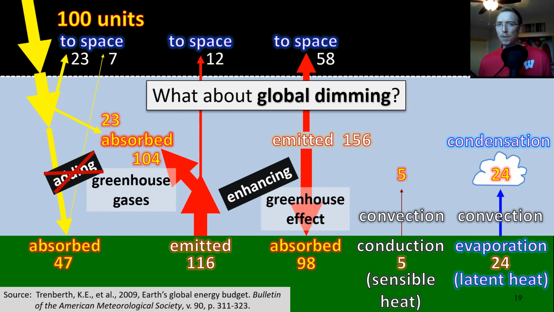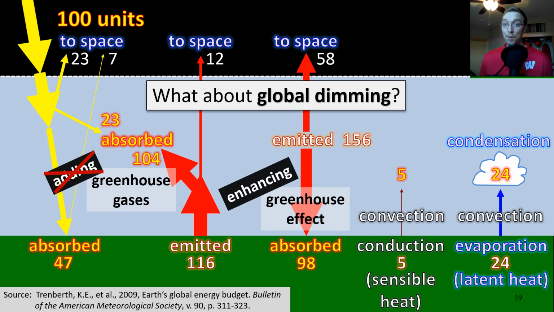So what about global dimming? We've heard this term before. Maybe if you took Conservation of the Environment with Dr. Doug Faulkner, or maybe Dr. Gary Running, or maybe you heard about it in 104. Well, global dimming is the idea that with an increase in cloud cover and more water vapor in the atmosphere, because of greater temperatures and greater evaporation rates, maybe we could see some decreases in warming based on the fact that there may be more cloud cover in the atmosphere.